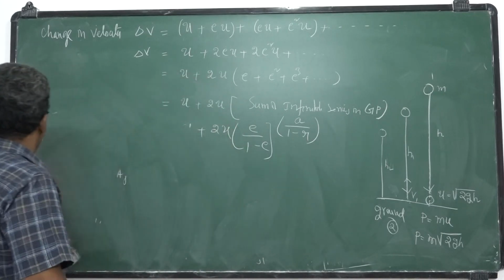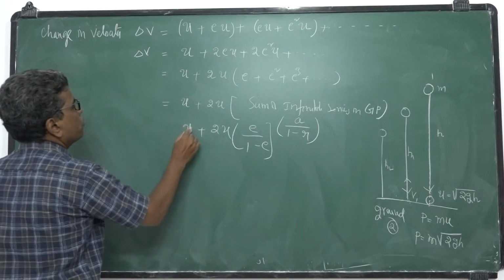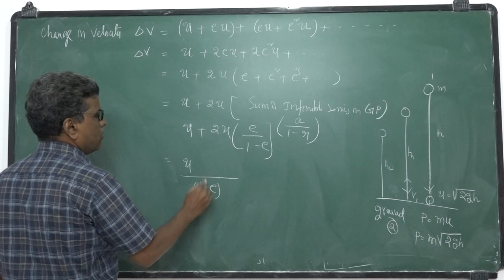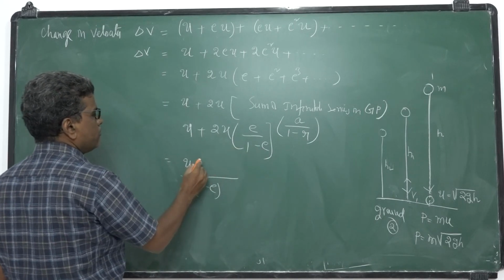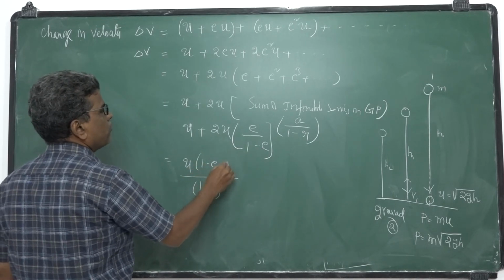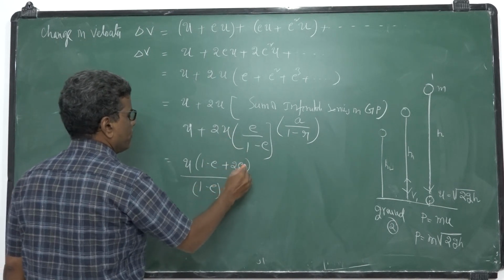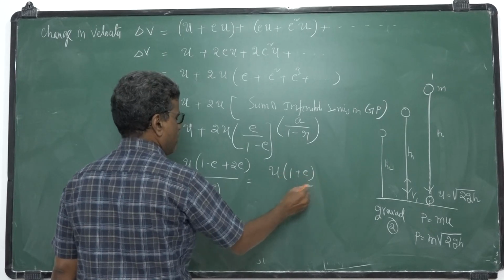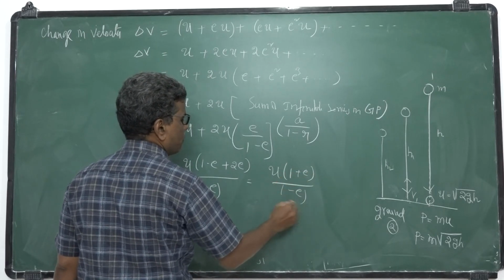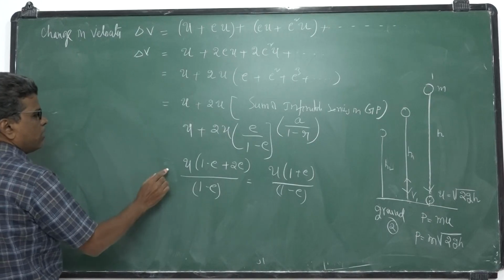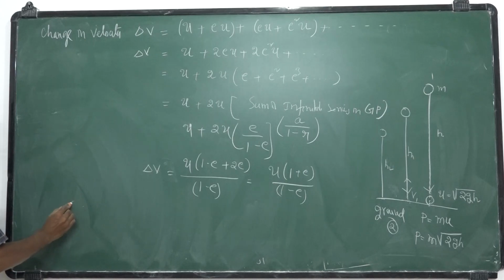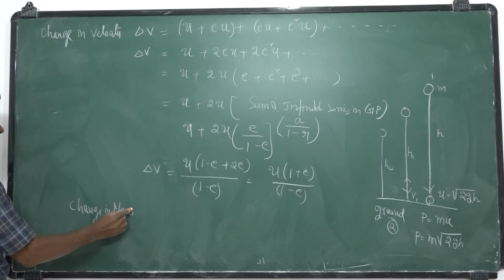So what will you get? Take U common, and 1 minus e as LCM. Here you will get 1 minus e plus 2e, so this is 1 plus e over 1 minus e. So this is the change in velocity. I want the change in momentum.